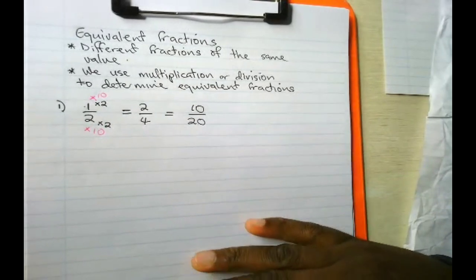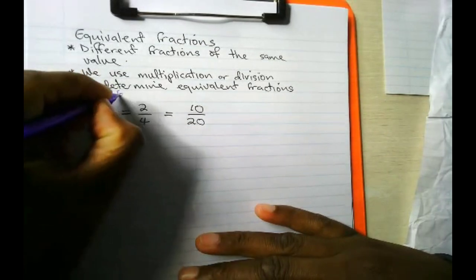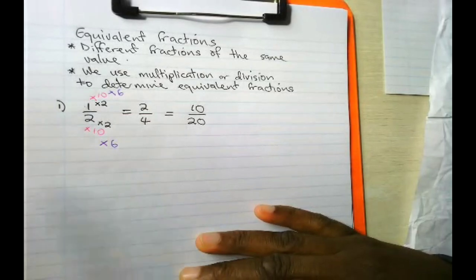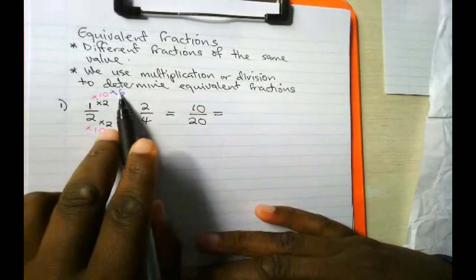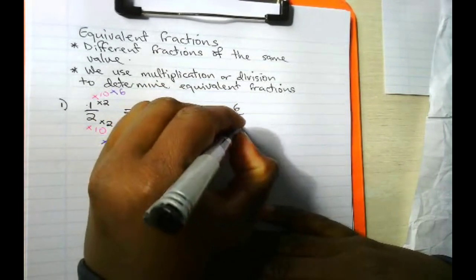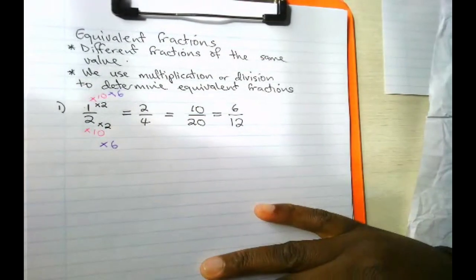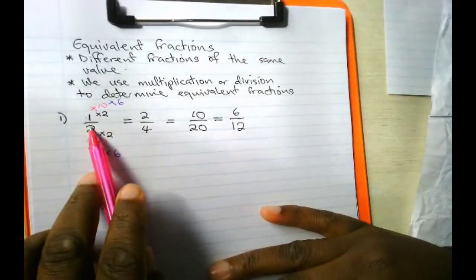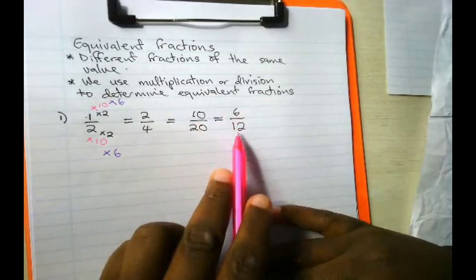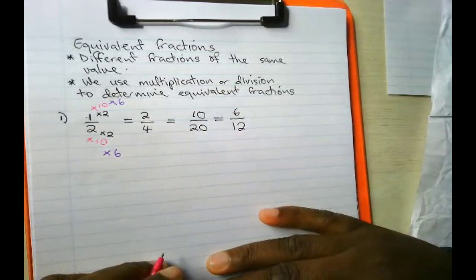Let's multiply this time by 6, both the numerator and the denominator. What do we get? 1 multiplied by 6 is 6, and then 2 multiplied by 6 is 12. So we have 4 fractions which are equivalent to each other here. We have 1 over 2 is equivalent to 2 over 4, is equivalent to 10 over 20, is equivalent to 6 over 12. All these fractions are equal to each other.